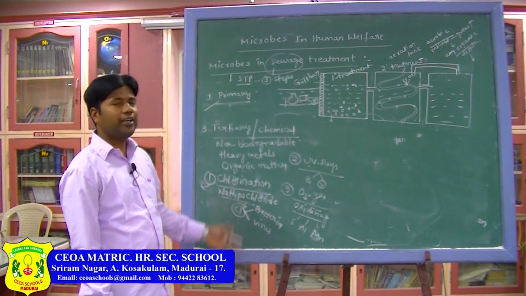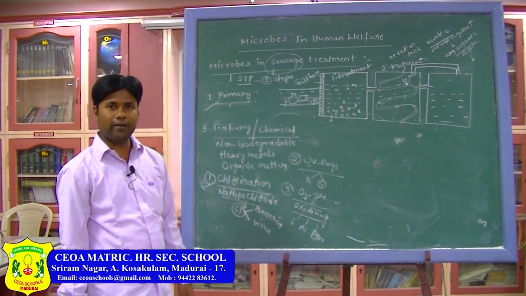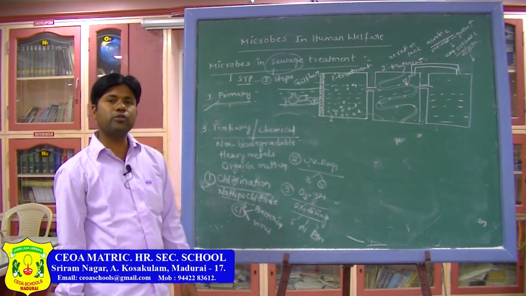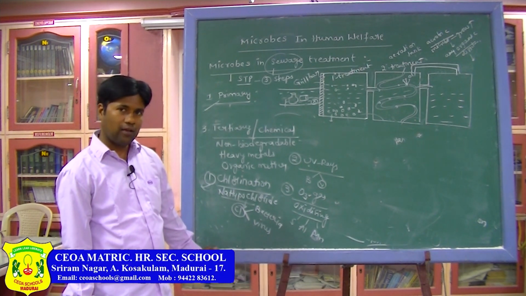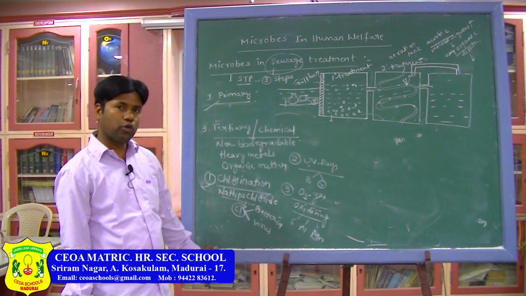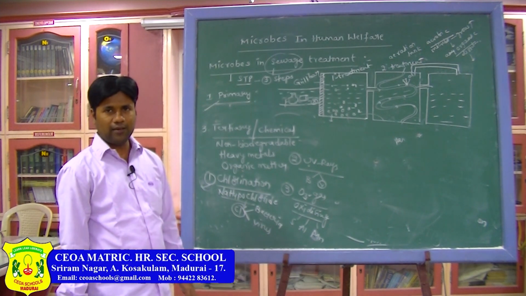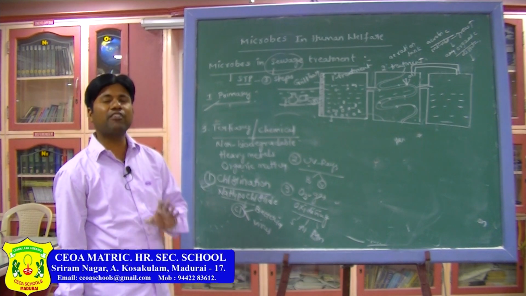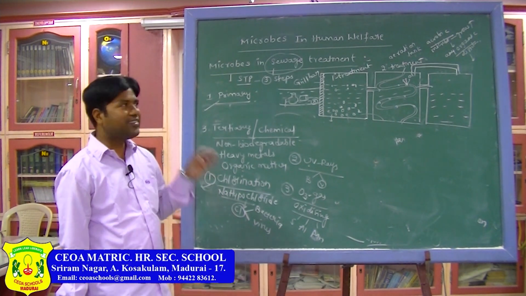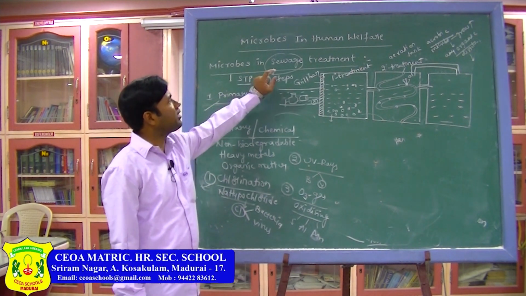So what is happening in this? There are three processes: physical, biological, chemical. These all steps we are doing in order to get drinking water, or else to use the water. After the secondary treatment, if you send that water to rivers, canals, lakes, sea, what happens? Then the pollutant level will be decreased. For that purpose we are using microbes in the treatment of sewage.